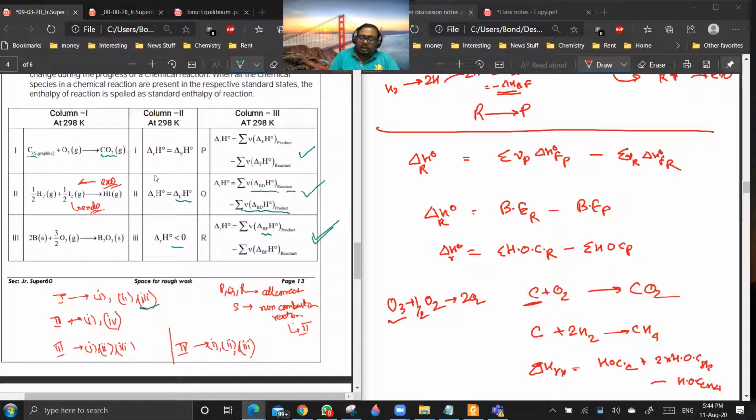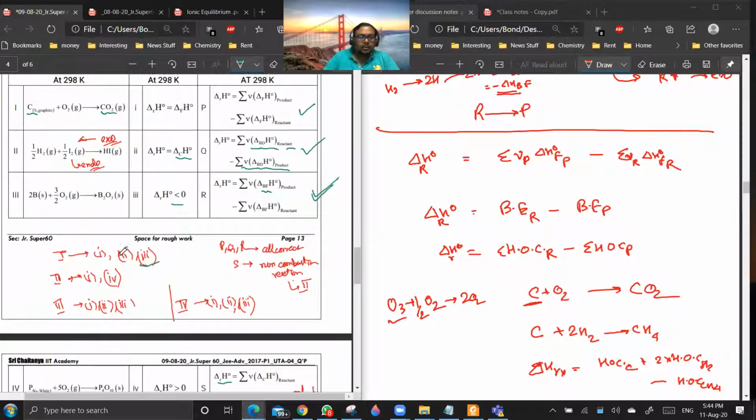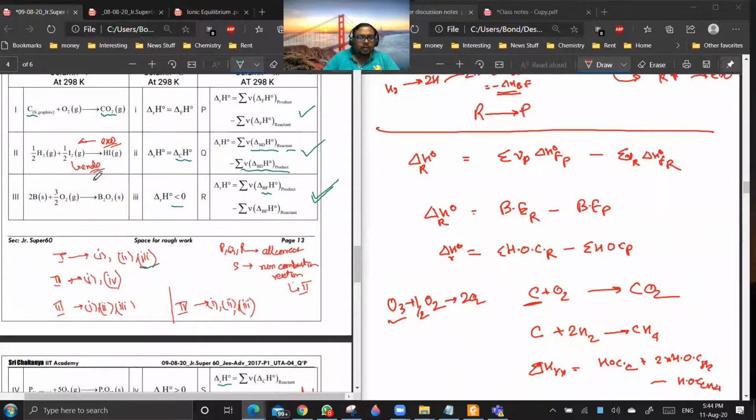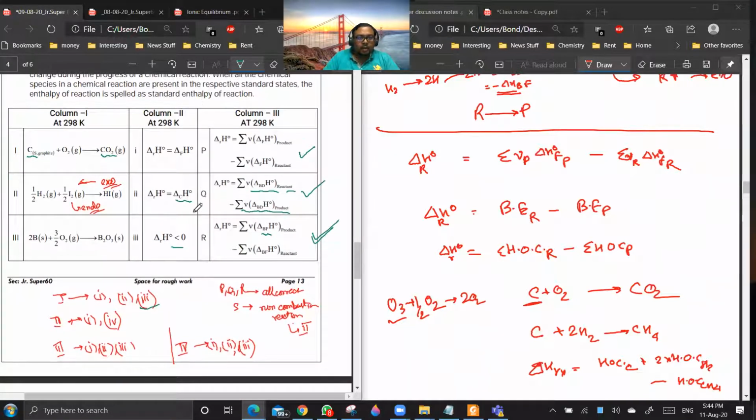Yes, so this reaction is formation of HI. It will be endothermic. Okay. So if formation of HI is endothermic, then delta H will be what? Positive. So 2 will be 4. Yes, sir. 2 will be matching with 4. Okay. Now 2 will be also matching with 1 because it is formation reaction for HI.